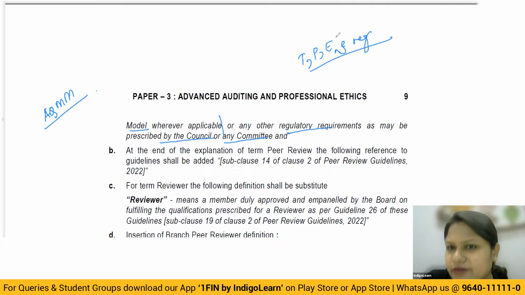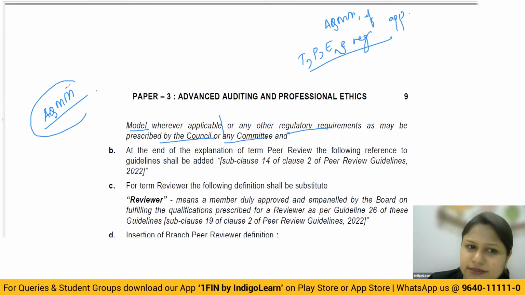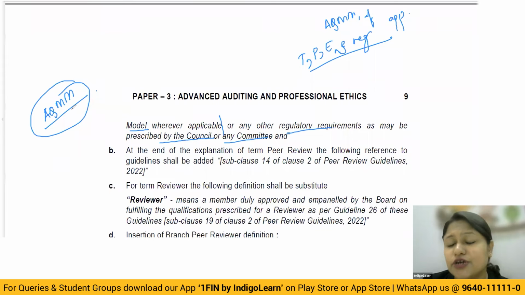Only here they have inserted one more thing, and also to check whether they have adhered to the Audit Quality Maturity Model, if applicable. Now what has become a problem is that though they have inserted this particular model as a part of the understanding in peer review, they have not given the meaning of Audit Quality Maturity Model.